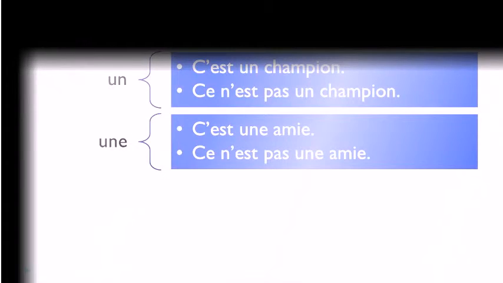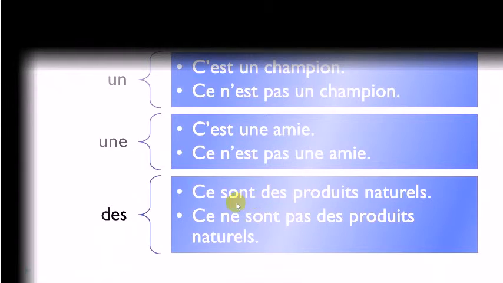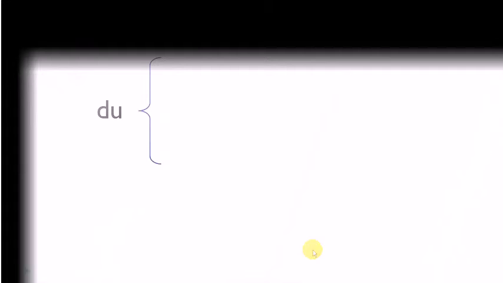It doesn't change. Feminine form, c'est une amie. Okay. Negative form, ce n'est pas une amie. Feminine, it's exactly the same rule, so une will stay here. You don't modify it. And for the plural, ce sont des produits naturels. Okay. Produits, products, naturels, natural. Ce ne sont pas des produits naturels. All right, so what can we say about that?